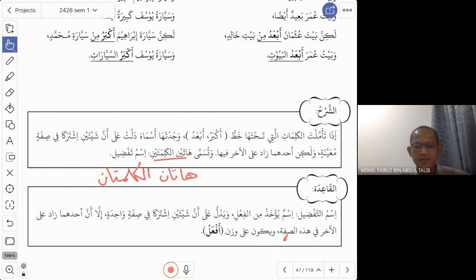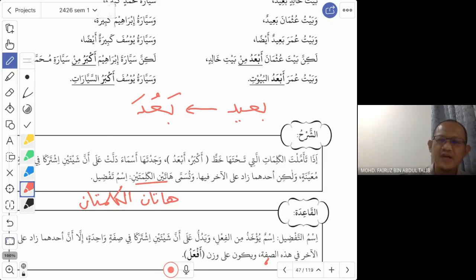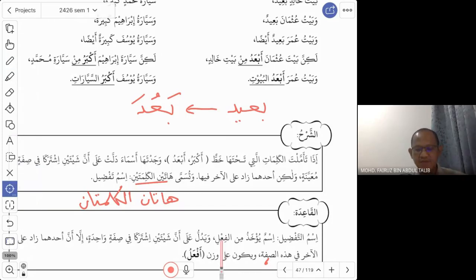So for example, the word ba'id, so this is an adjective. The verb for the word ba'id is ba'uda, far. But even though it is a verb, the meaning is the meaning of an adjective, sifat. So for example, you can say ba'udal baitu, the house is far. It is similar to say al baitu ba'idun. Okay, so this is what they mean here. It is taken from a verb. So actually there is a verb, just that we don't see the verb in the sentence. But this is not that important.